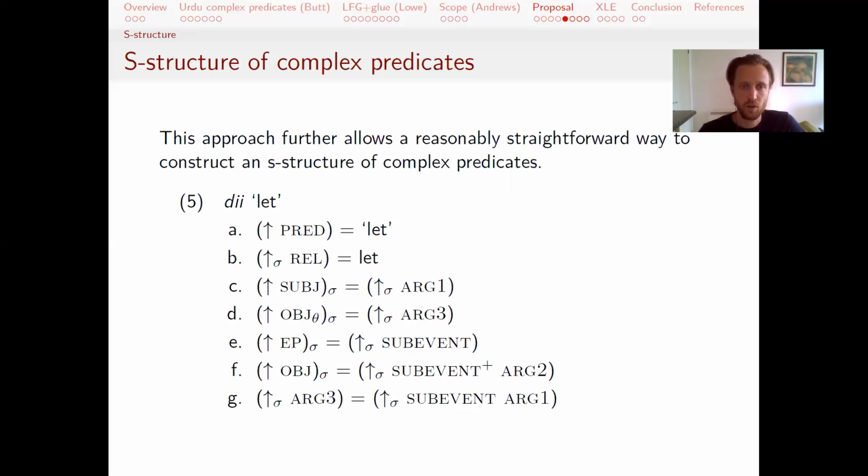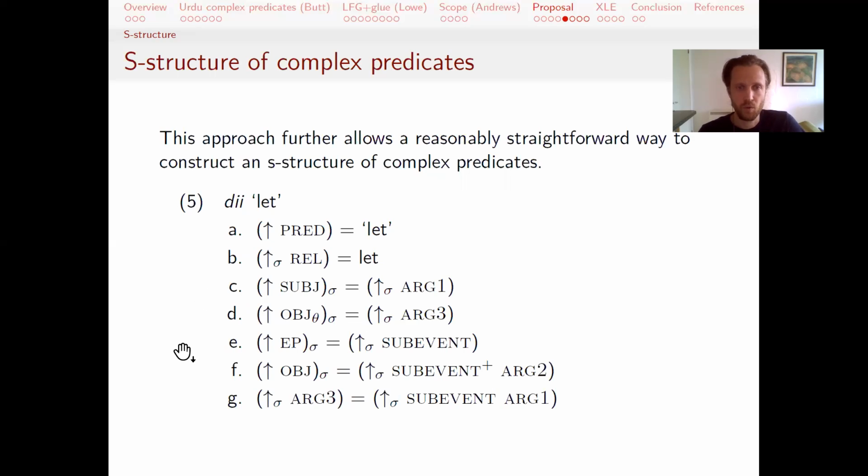So in this particular lexical entry for the verb let, this light verb give or let, the one that's in the permissive construction, unsurprisingly, we associate the subject with the arg1, the highest argument. We associate the object theta with the third argument, argument 3, which is as expected.